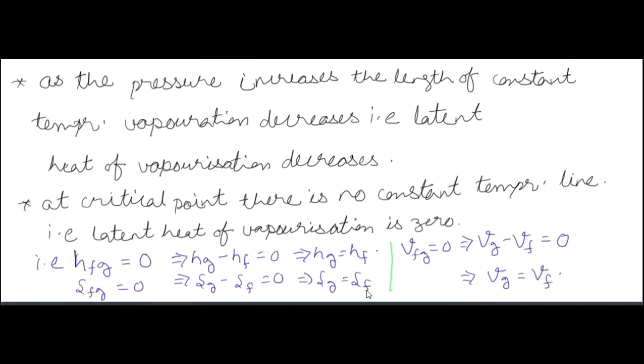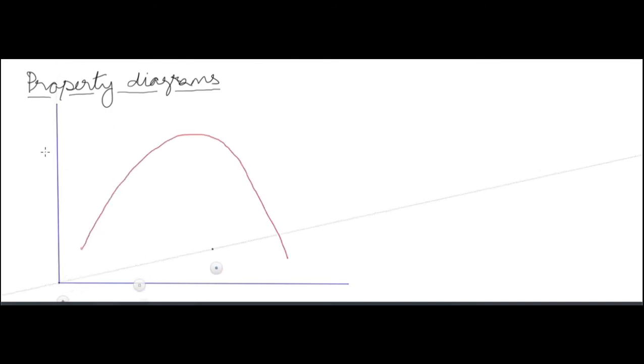Now all the things that we are discussing we will see in these property diagrams. So this is the saturation curve. This whole red line is the saturation curve. On the left side we have saturation points of fluid and on the right side we have saturation points of gas.